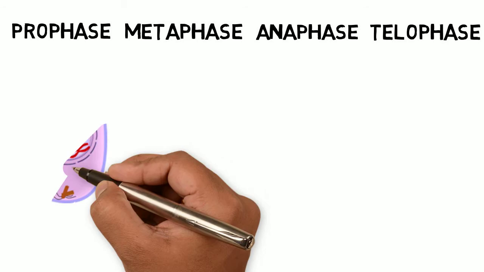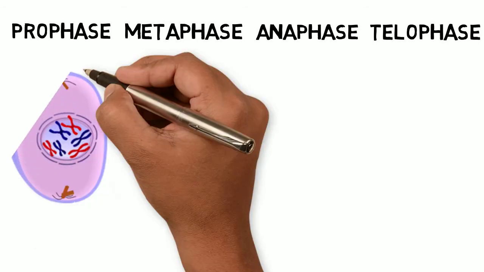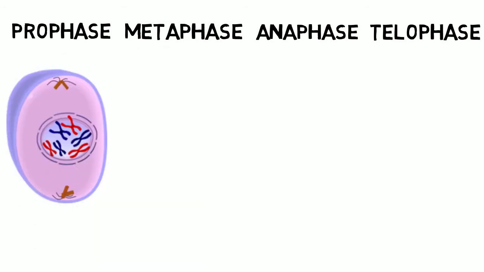Prophase is when the sister chromatids have shortened and thickened and join at the center of the cell and look like an X. This is also where the nucleolus is no longer visible and the nuclear membrane breaks down, which causes the chromosomes to spread out in the cytoplasm. In this phase, the centrioles move to opposite ends of the cell and form spindle fibers.